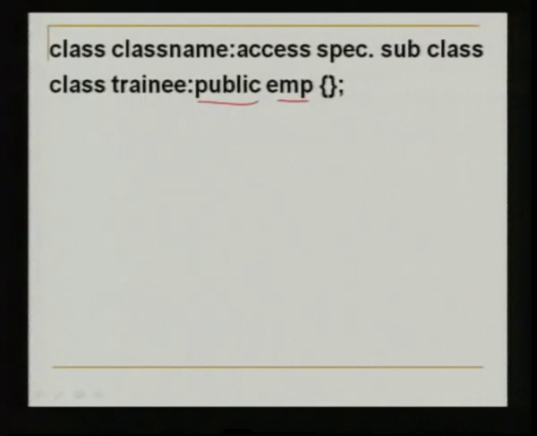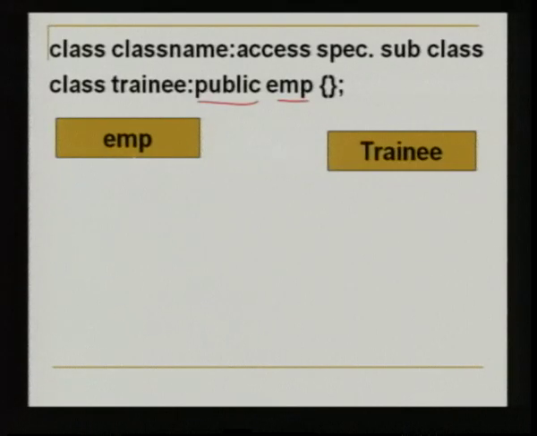So, here we are just having an example, and I have given the braces to indicate that it contains some code of the class. So, EMP now becomes a superclass because public EMP indicates that it is being inherited from EMP. EMP becomes a superclass, trainee becomes a subclass. So, this is how superclass and subclass are differentiated in C++.